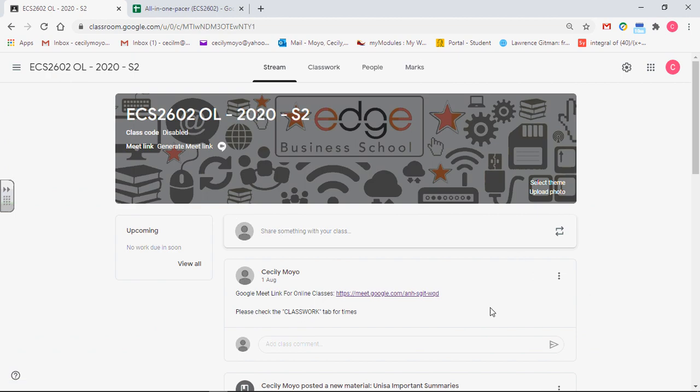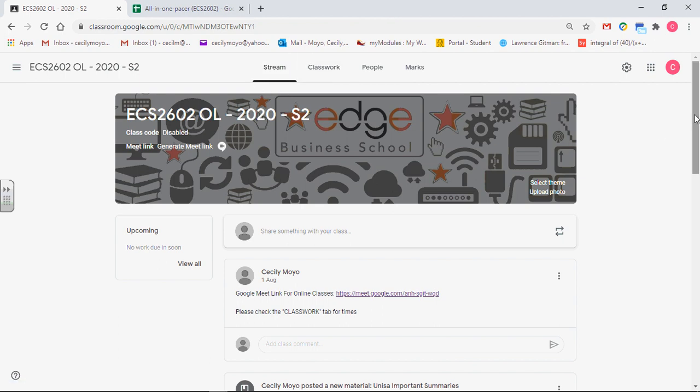And this is what you're going to see. It will tell you it's your ECS2602, online for 2020 semester 2. The default tab that you're going to get to when you pick your class is going to be the stream tab. You'll see it is underlined and highlighted a bit with that black line. It shows this is where we are.